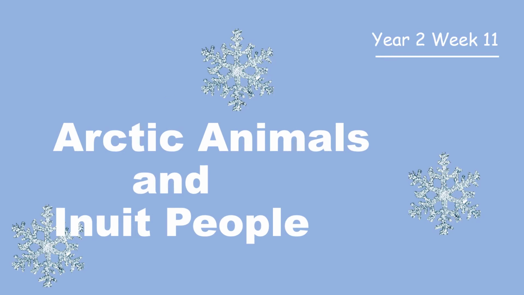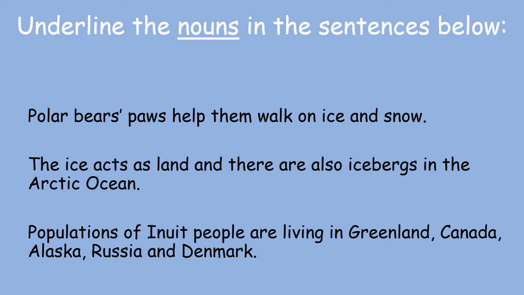Let's get started. So the first exercise asks us to underline the nouns in the sentences below. I'll give you 10 seconds to have a think about and give me a sentence to describe what a noun is.